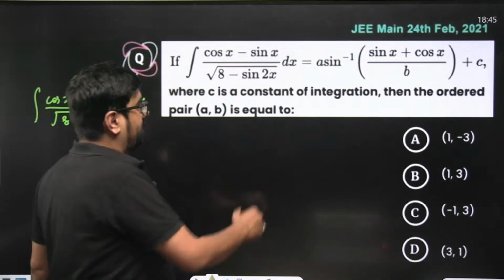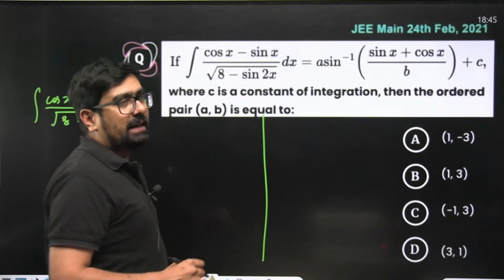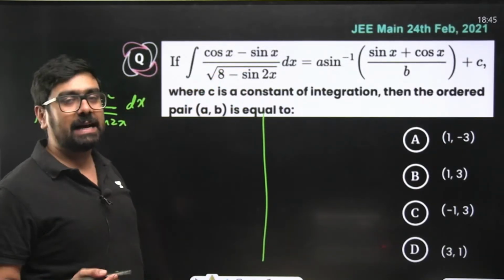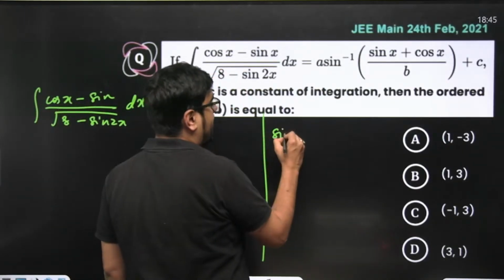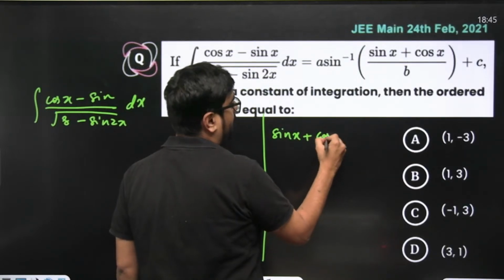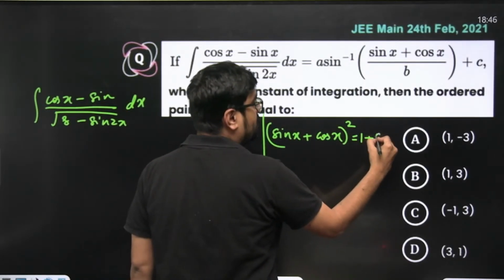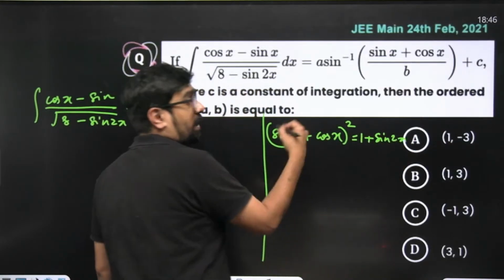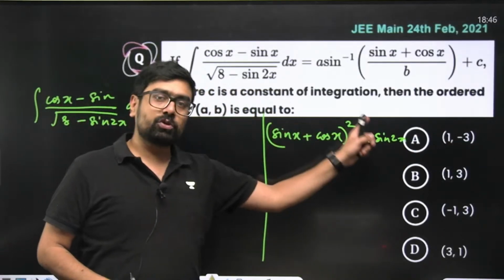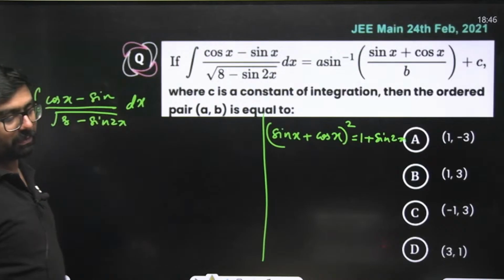Here the best thing to do is take sin x plus cos x as t. Why am I saying this? Because sin x plus cos x, when whole squared, always gives you 1 plus sin 2x. Sin square x plus cos square x is 1, plus 2 sin x cos x, which is sin 2x. Isn't it?